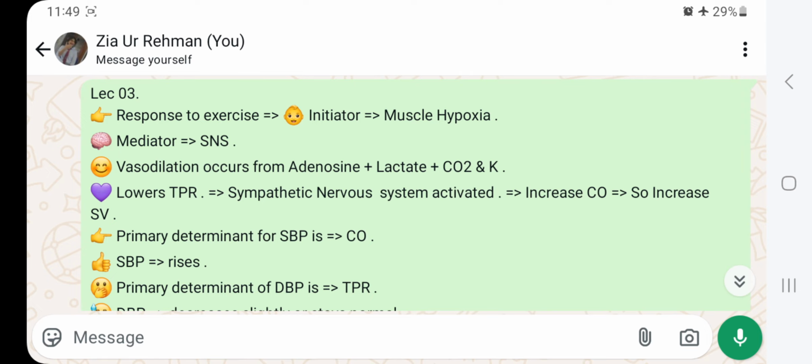So response to exercise: initiator, muscle hypoxia; mediator, sympathetic nervous system. Vasodilation occurs from adenosine, lactate, carbon dioxide, potassium, which lowers TPR, then the sympathetic nervous system is activated, increasing cardiac output, so increased stroke volume. The primary determinant for systolic BP is stroke volume. It is stroke volume, okay? Systolic BP rises. Primary determinant of diastolic BP is TPR.